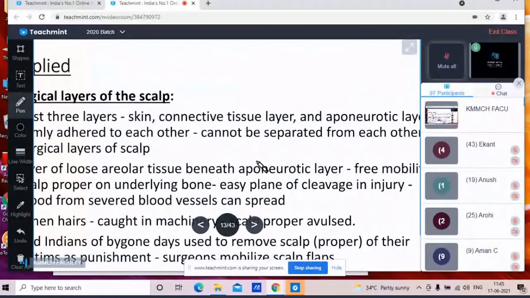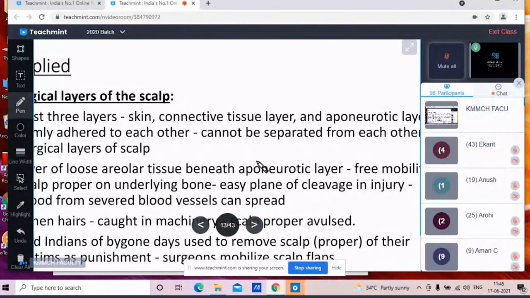So there is another myth, that the Red Indians in bygone days used to remove the scalp of their victims as a punishment. So it is the plane for the surgeon to mobilize the scalp, that is the loose areolar tissue, and the first three layers act as only one layer. So the fourth layer is the line of separation of the scalp. So it is important for the surgeon to mobilize the scalp. So this is the first applied aspect.